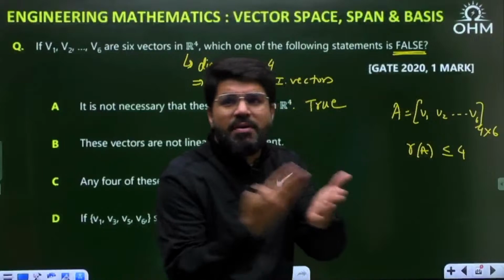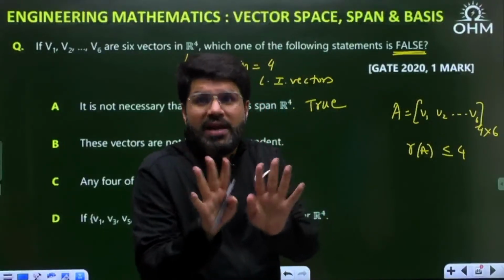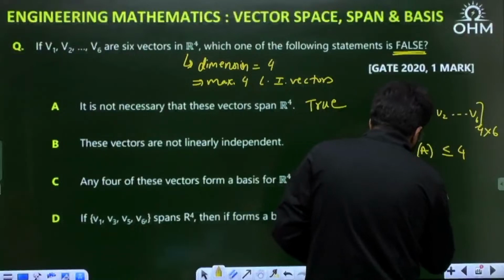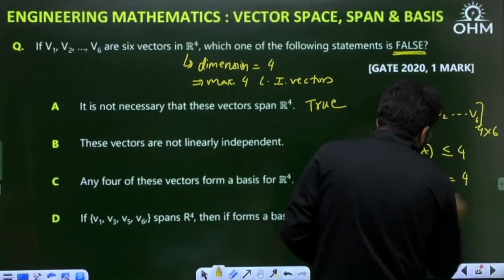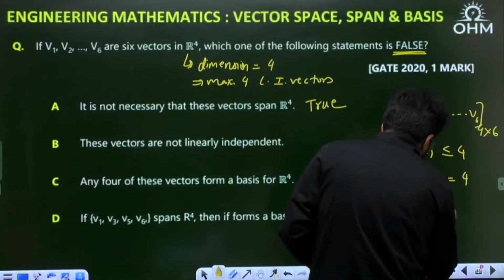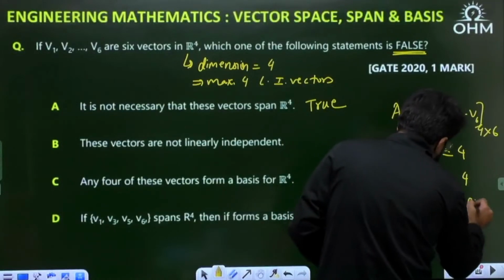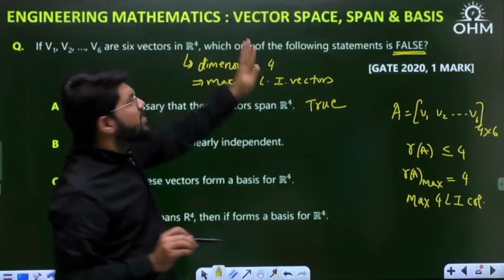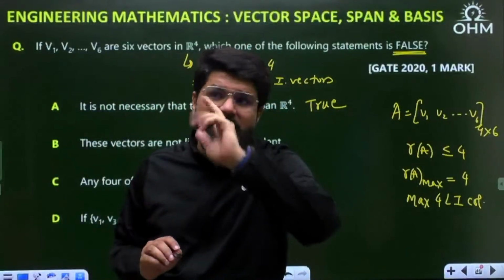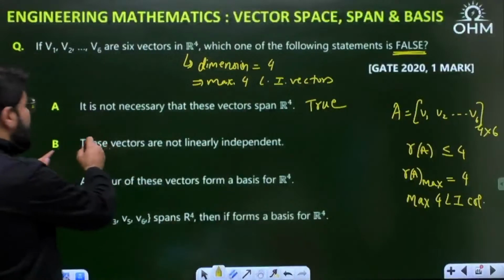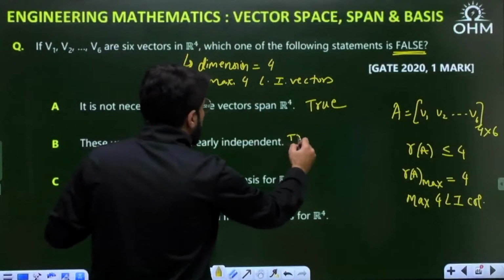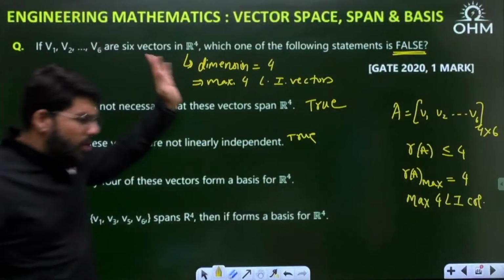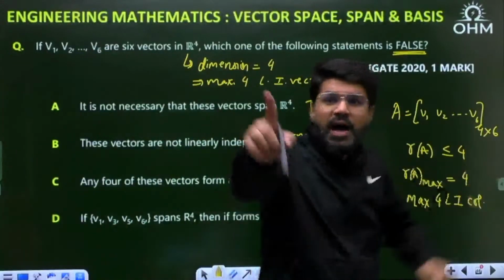That means a maximum of 4 independent columns. That's why I'm telling you there are at most 4 linearly independent vectors if the vectors are given in R4. So the statement that these vectors are not linearly independent is true. All 6 cannot be linearly independent. At most 4 of them can be linearly independent. Ask me if you have any doubt.